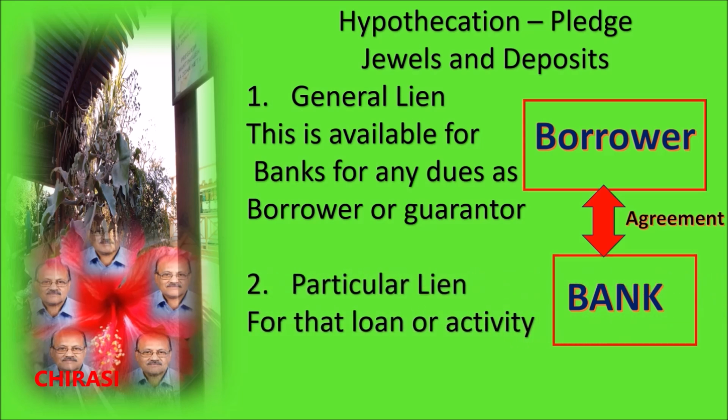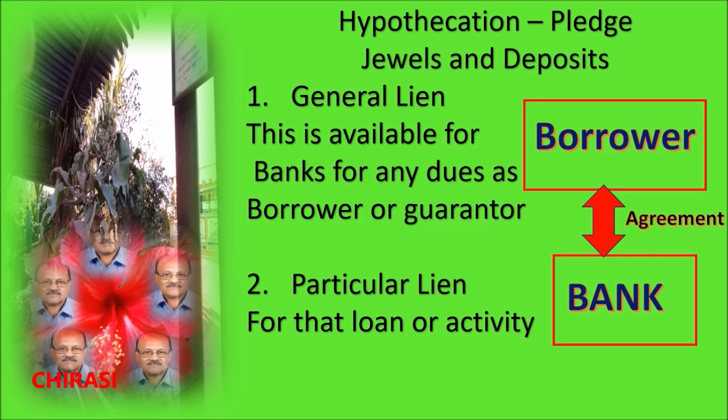Lien means this right is available for banks, as they can mark their lien on these jewels or deposits in view of the dues. Number 2 is particular lien. It is a security only for that loan or account. A simple example is, if you give your watch for repair and the repairer charges 500 rupees, until you pay that 500 rupees, he has a particular lien on the watch.